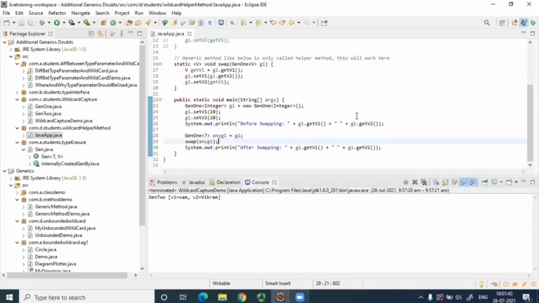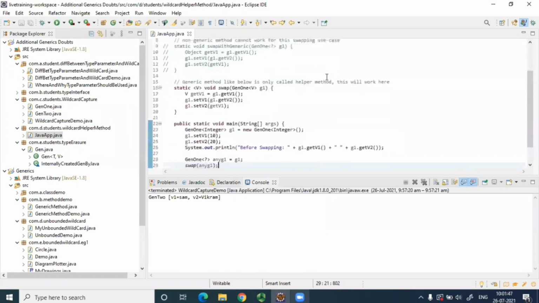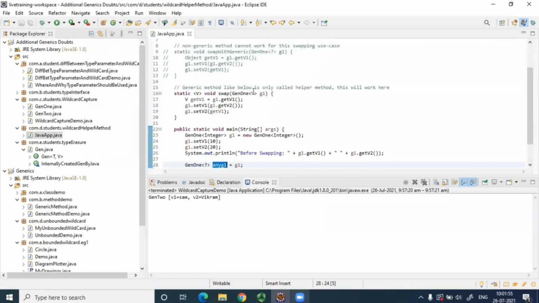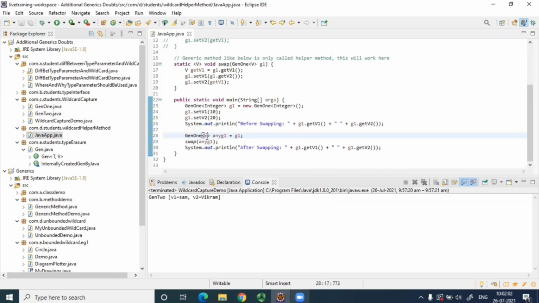And after swapping, I'm printing it. So this swap method is a helper method here. So we are able to swap this, right? And we are passing Gen1 of unknown type to the swap method. So this means the swap method is able to accept any type over here because we have passed here question mark C.